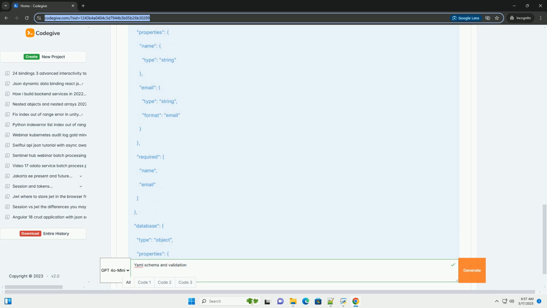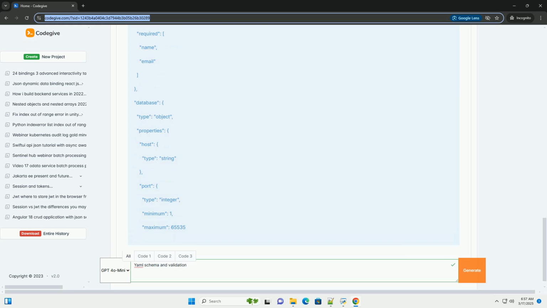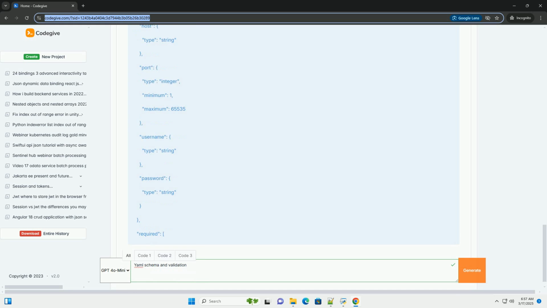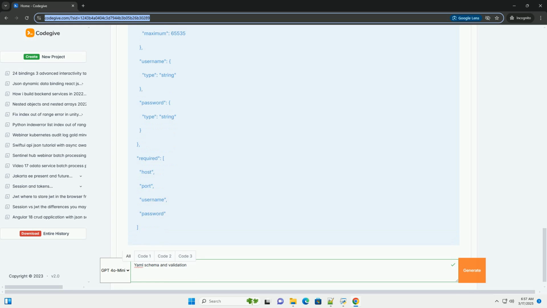YAML, YAML ain't markup language, is a human-readable data serialization format. It's widely used for configuration files, data storage, and inter-process communication due to its clean syntax and easy-to-parse structure.